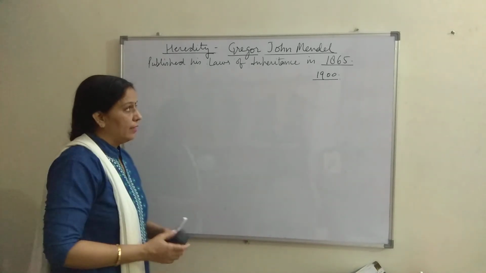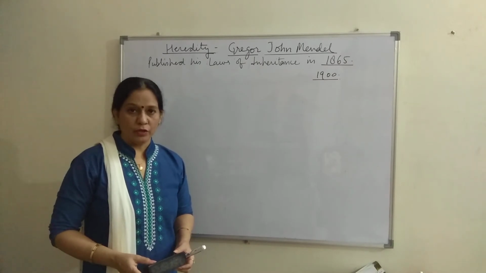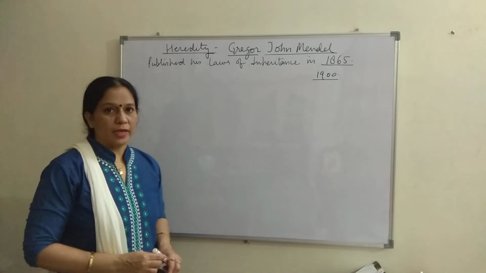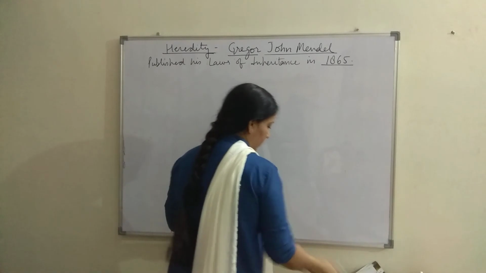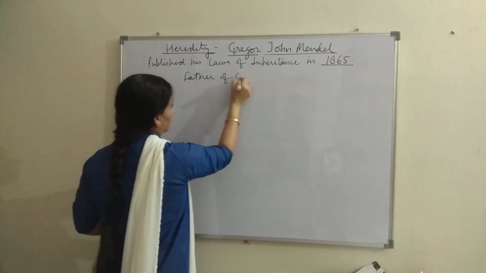But later on, when different biologists started working on his laws of inheritance, they found experimentally that each and every law was very correct, and then he was awarded this name, father of genetics.